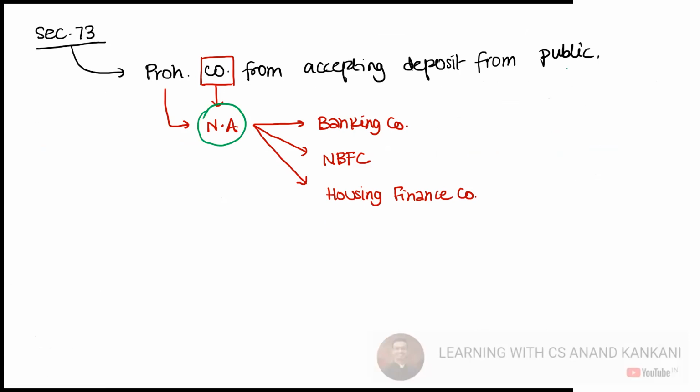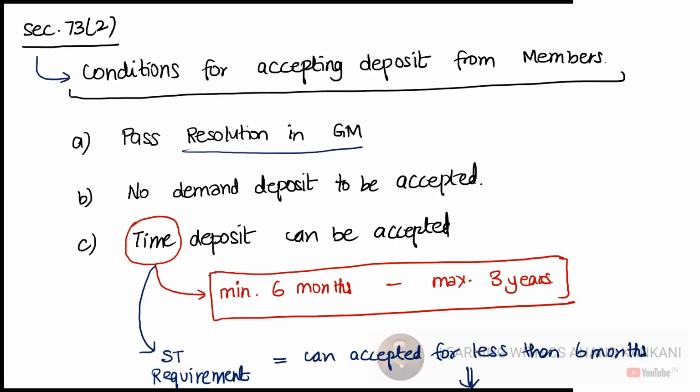If the company wants to accept deposits from the public, that will be under section 76. But broadly, section 73 of the Companies Act prohibits all types of companies from accepting deposits from the public. But then we have section 73 subsection 2, which says that if the company wants to accept deposits, it can accept deposits from its members.